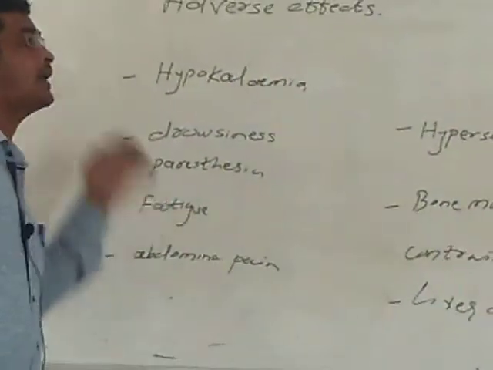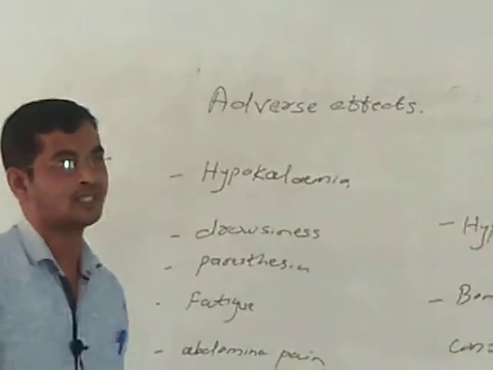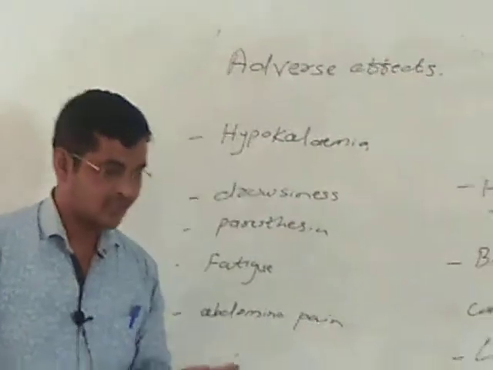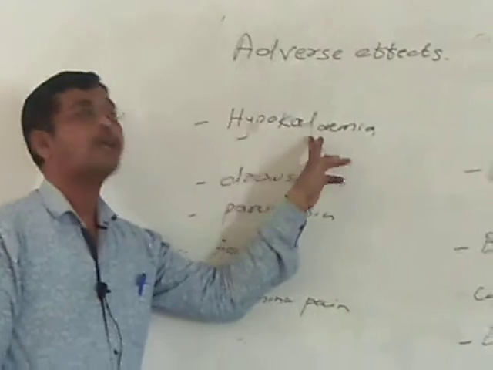Of carbonic anhydrase inhibitor or acetazolamide. First side effect is hypokalemia. Why hypokalemia? This drug is also responsible for more excretion of potassium. If potassium excretion is more, ultimately the level of potassium is decreased in your blood, so hypokalemia is there.